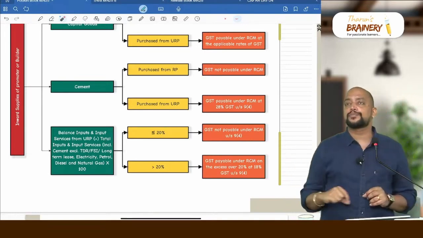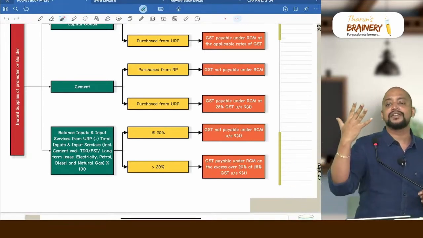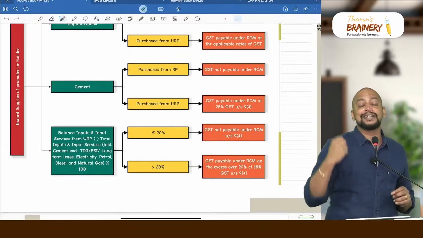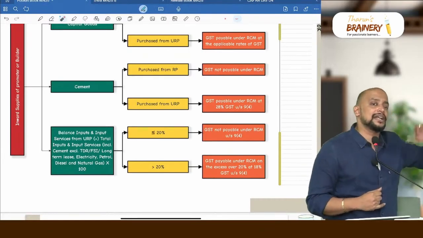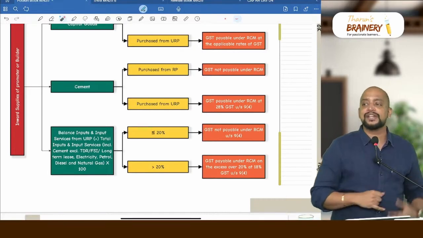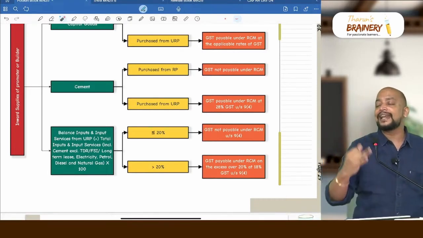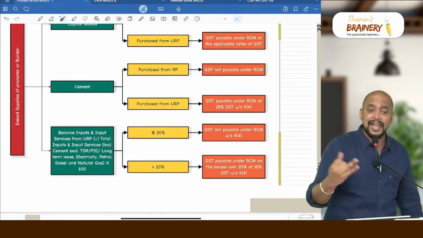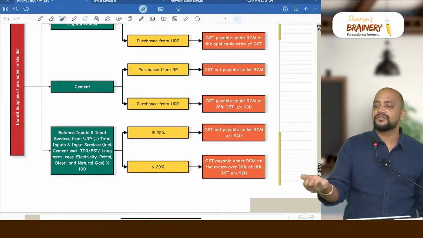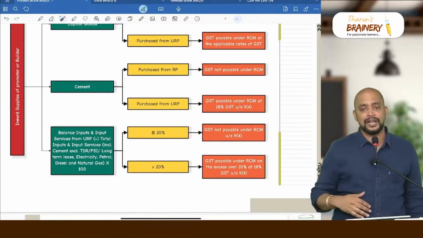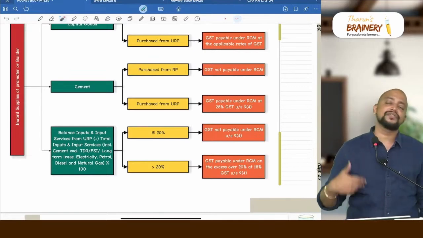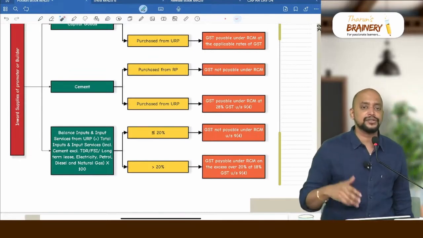While taking the total inputs and input services, don't count 5 inputs and input services. What is that? TDR, FSI, long-term lease. Why should it not be taken? Because it's already covered under section 9 subsection 3. Anyhow, we need to pay GST under RCM, so don't take. Electricity, don't take, because electricity is exempted. So naturally, we will receive it from an unregistered person only. Thereafter, petrol, diesel and natural gas. These are non-taxable supplies, so we will get it from an unregistered person only, so exclude this.